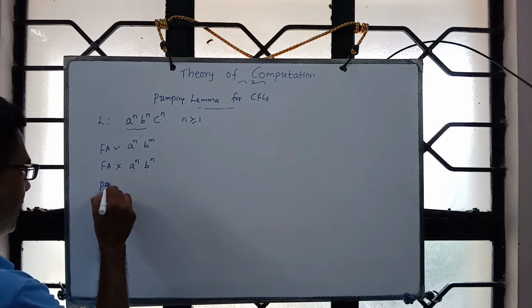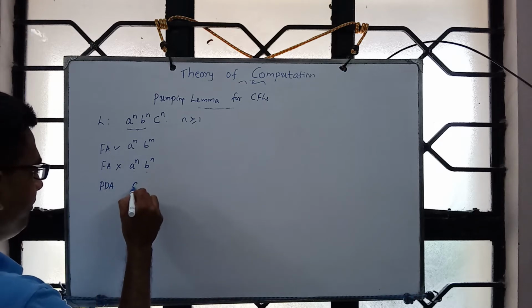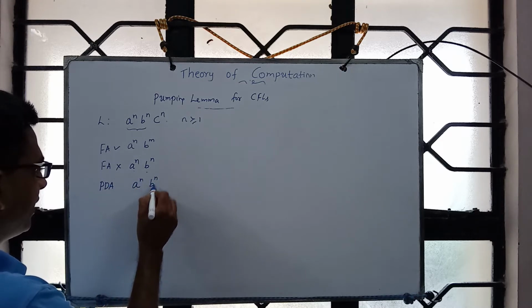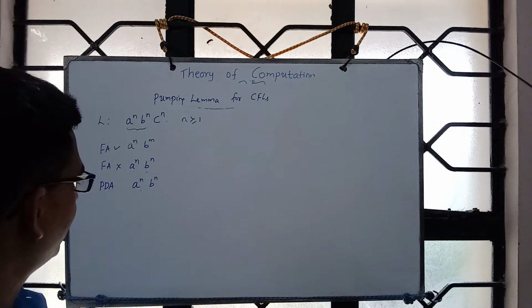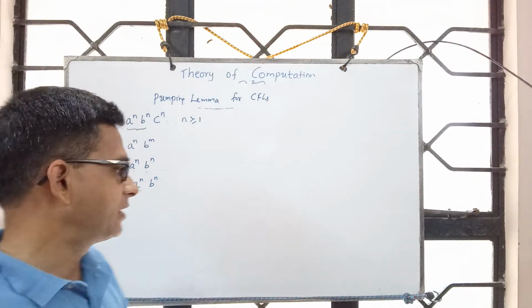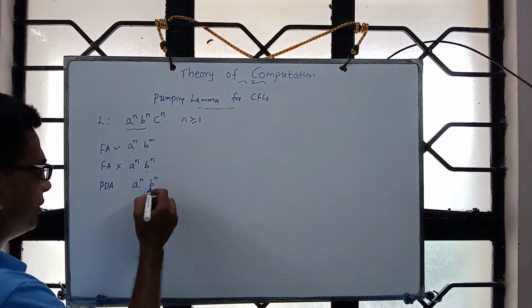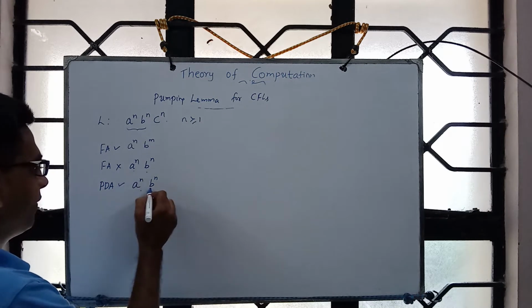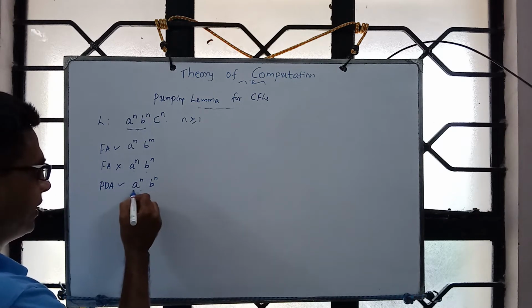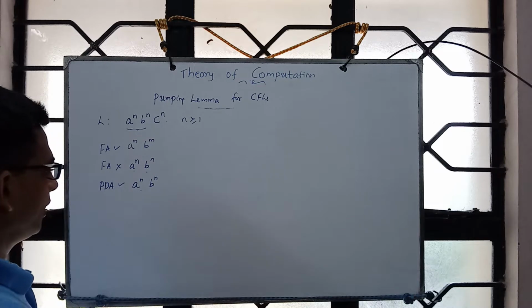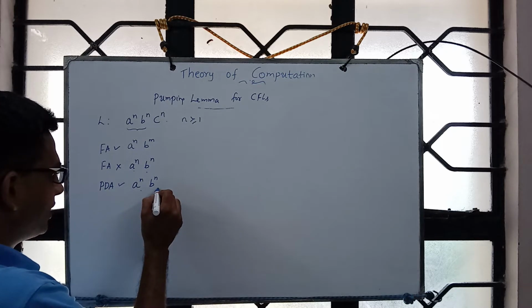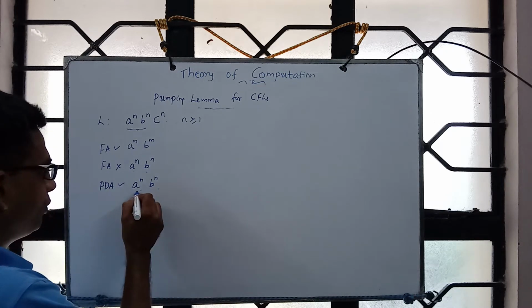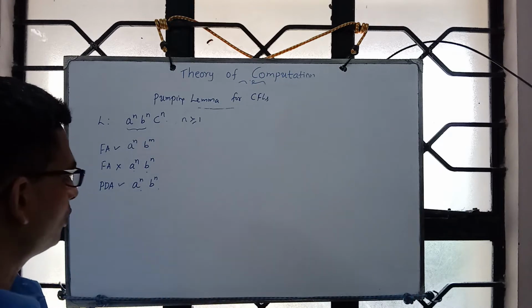But if you look at a PDA, using a stack, it can remember one symbol. So it can remember the number of A's read, which it can use to check whether the number of B's and the number of A's are one and the same. But by the time it exhausts B, the count of A and count of B both are lost.